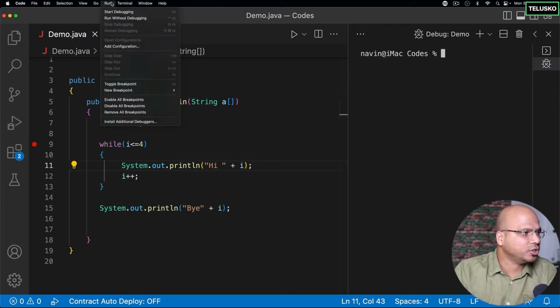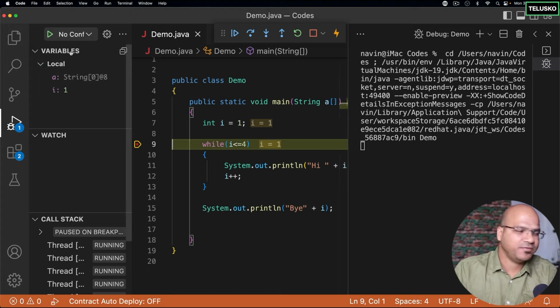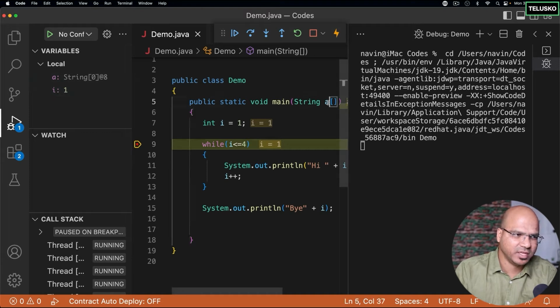And again, I will go into Run and get into the debug mode. Okay, so you can see we are in debug mode now. And here on the left-hand side, we got variables. We got local a and i, we have 2 variables. You know why we got a is because of this a variable here. But at this point, we want to ignore that. We want to focus only on the i variable. And the value of i at this point is 1. You can see that i is 1.